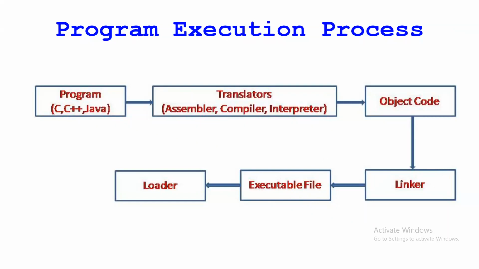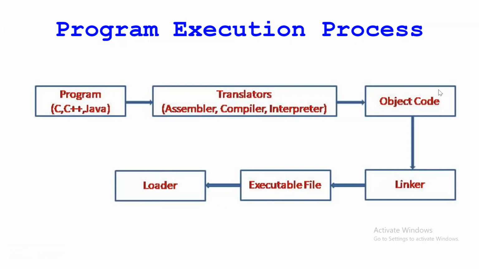So we need to bring that file to the primary memory. That file will be brought in by the loader. This loader is a system program, a system call, and it will bring that file from the secondary disk to the primary memory. And then from primary memory, it is sent to the processor for execution, right?